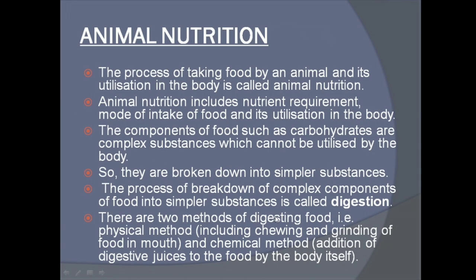There are two methods of digesting food. That is the physical method, including chewing and grinding of food in the mouth, and the chemical method, addition of digestive juices to the food by the body itself. So basically there are two methods. The physical method includes chewing and grinding of the food in the mouth, and the second one is the chemical method. In that, the body adds the digestive juice into the food.